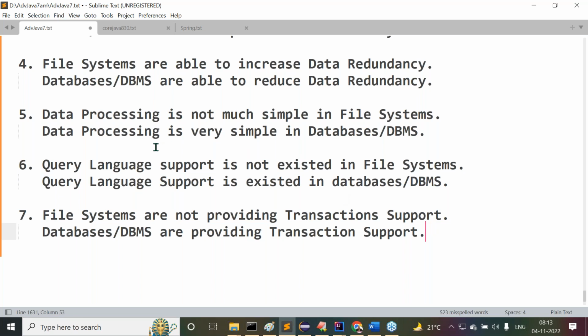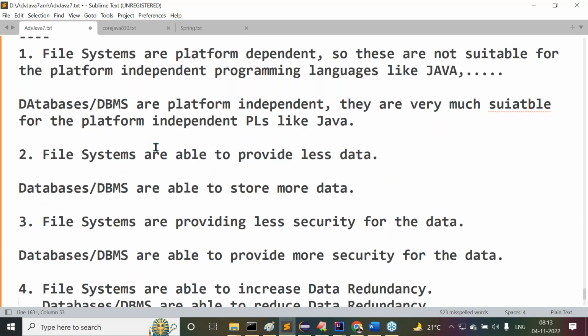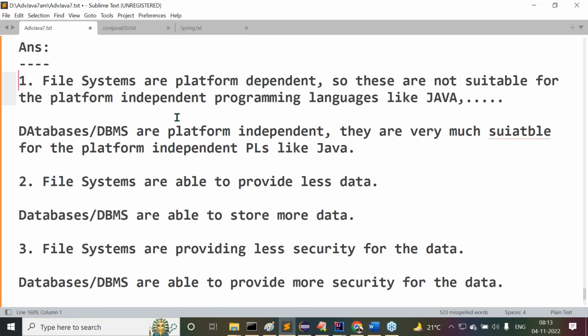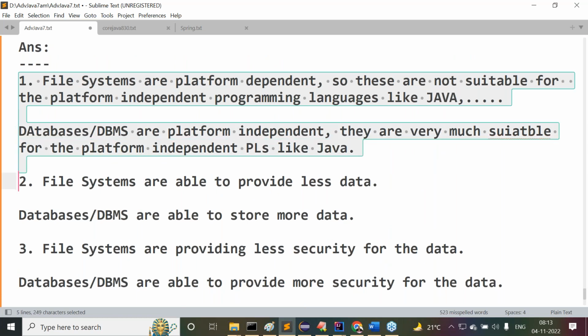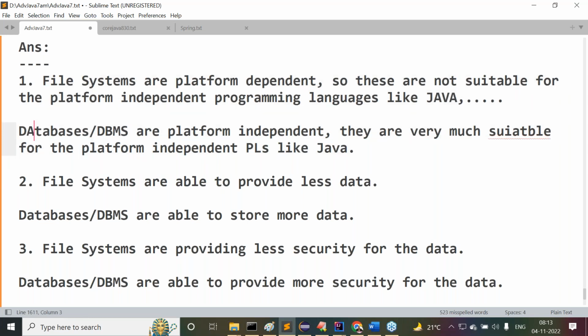What are the various differences we understood up to now? First one: file systems are platform dependent, so they are not suitable for platform independent programming languages like Java. Whereas databases or database management systems are platform independent, and they are very much suitable for platform independent programming languages like Java.